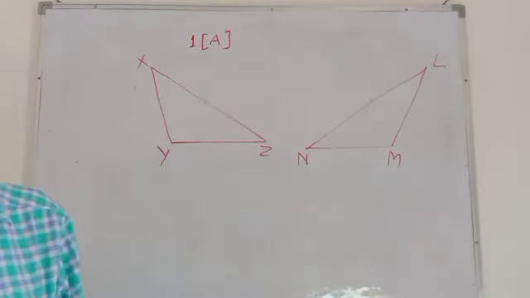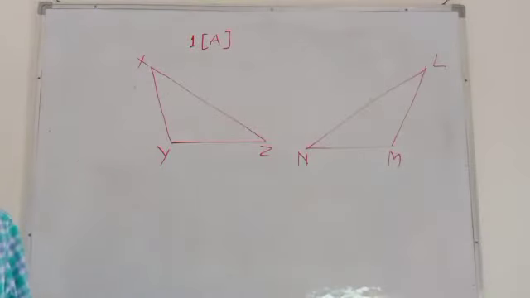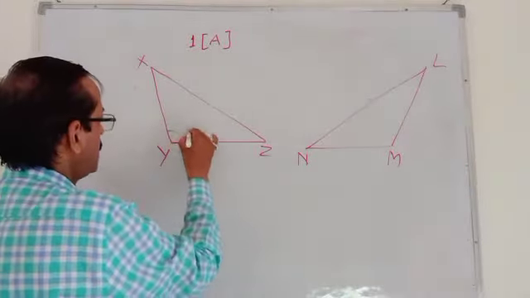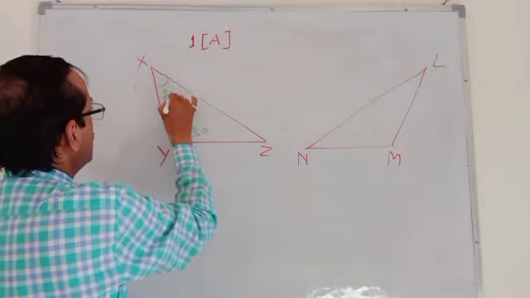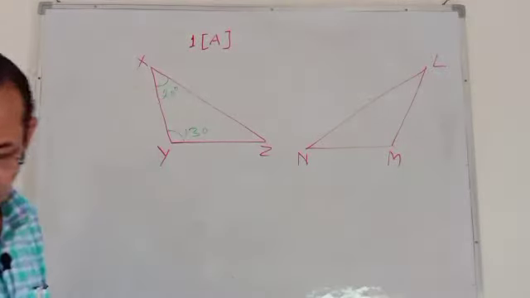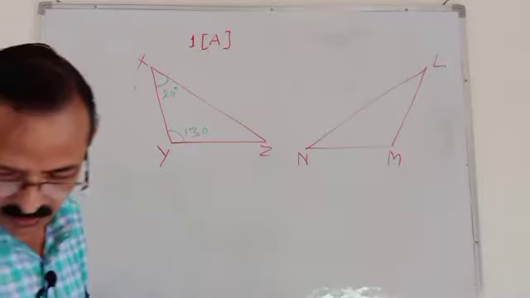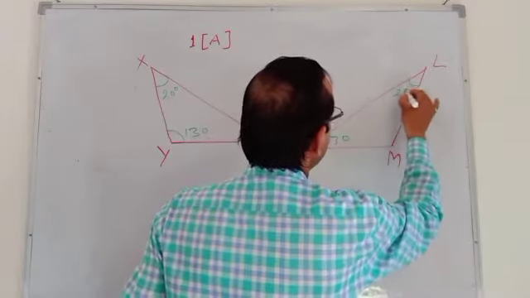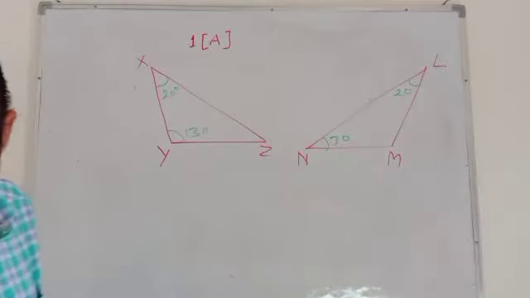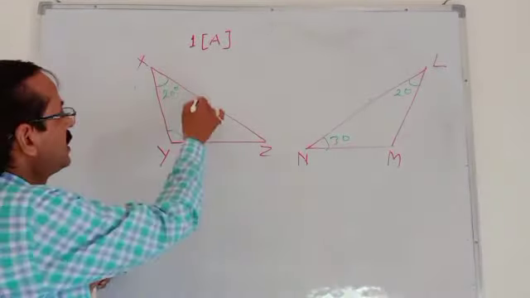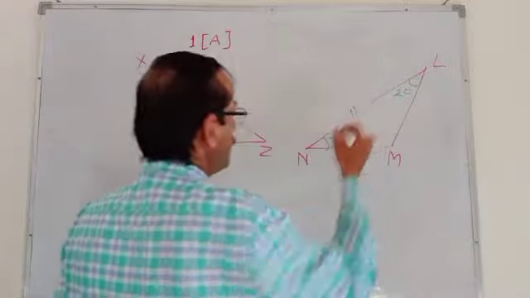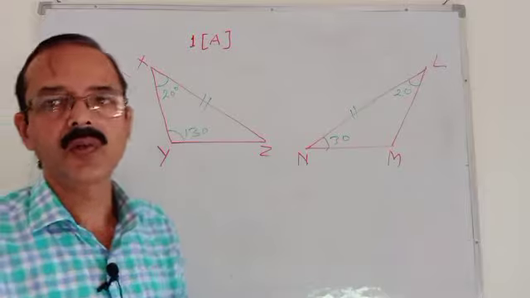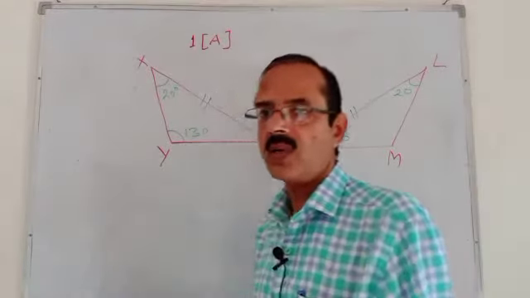Two more things are given in this. We have to see 20, 130. This is 130 and this is 20 degrees. In the next, 30, 20. This is 30 and this is 20. And one side XZ equal to NL.